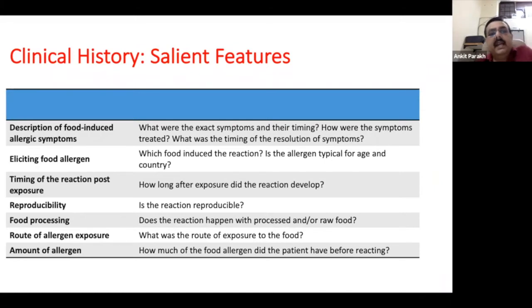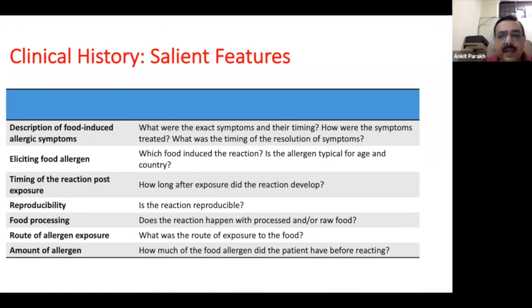Now, if this child develops some vague symptoms on day 2, day 3, day 4, day 5, then it does not mean much, right? So the history has to correlate that this allergen was there in the environment at this particular time. The child has eaten this, and the child develops symptoms which are typical of food allergy symptoms during that interval. Now, the eliciting food allergens.